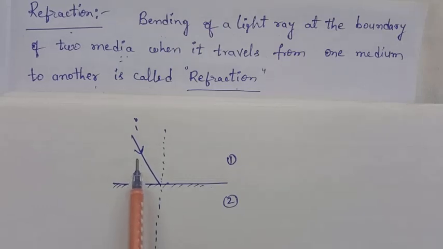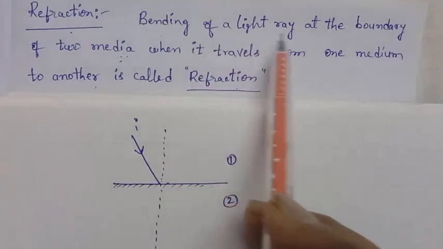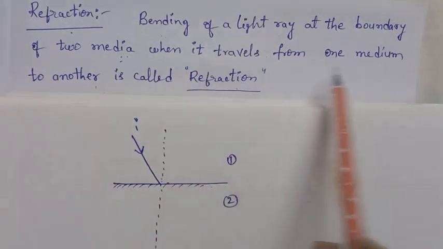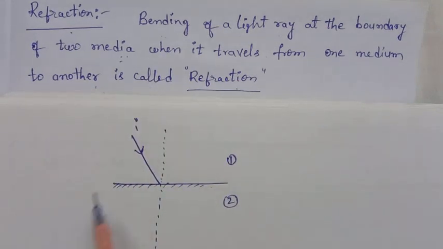What is the definition of refraction? Refraction means the bending of a light ray at the boundary of two media when it travels from one medium to another. The light ray is traveling from one medium to another medium, and at the boundary of these two media, it can bend.